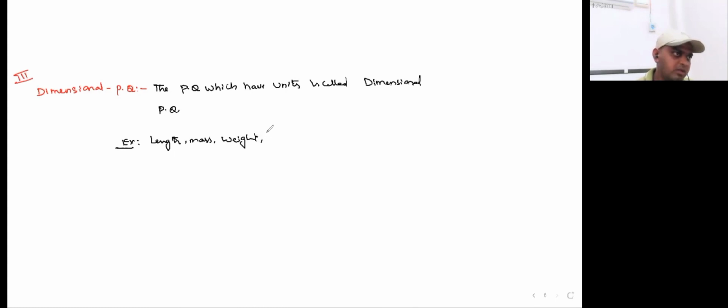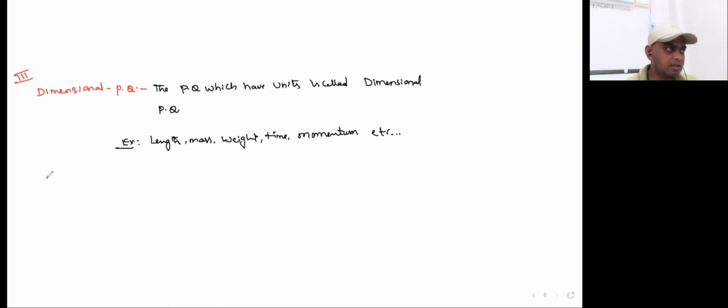These all have units. Time, momentum, etc. These are all the physical quantities which have units.